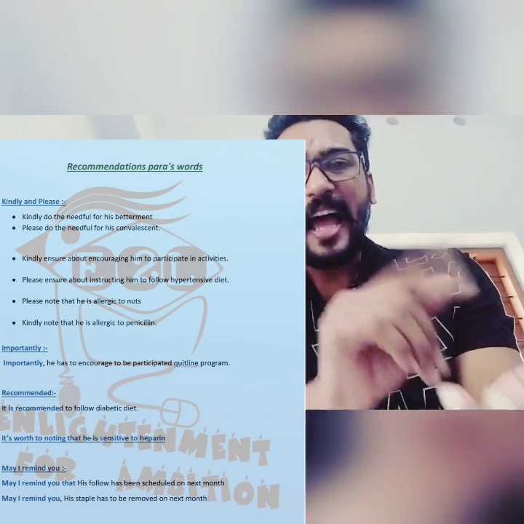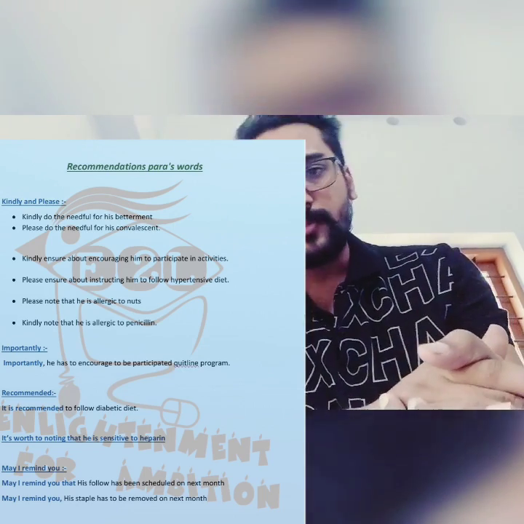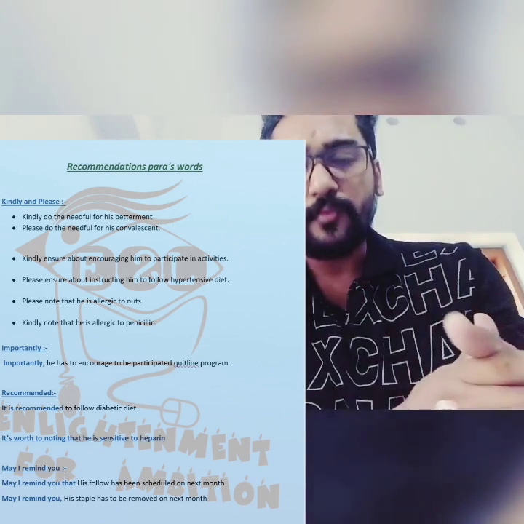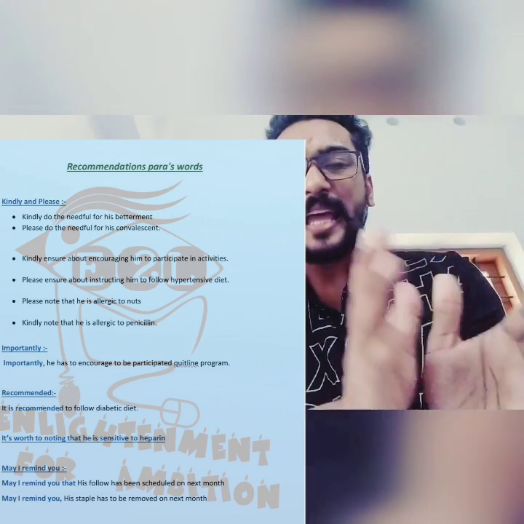His staple has to be removed next month. So this is general information you are providing to the examiner. You have to be careful and make sure that the may I remind you that sentence is the last of your recommendation paragraph. Whenever you write this kind of sentence, make sure it is the last of your paragraph. So this is the vocabulary we learned about recommendations.